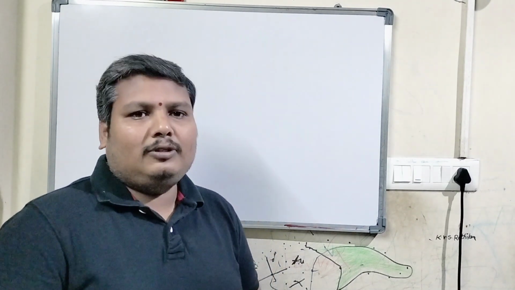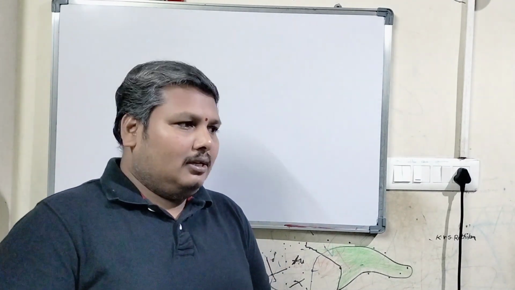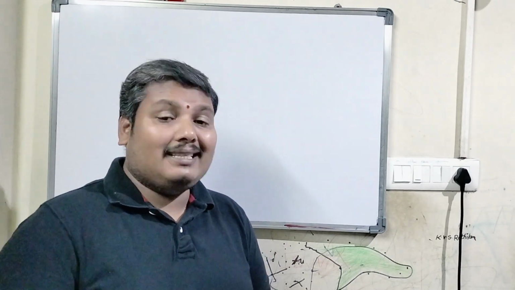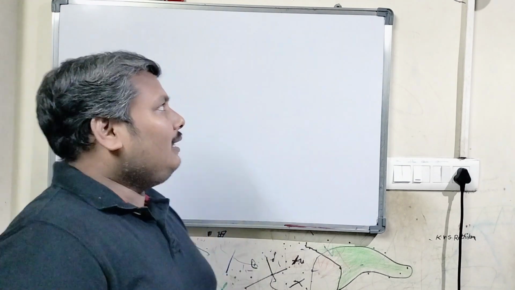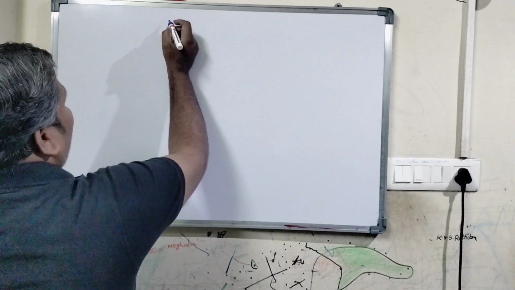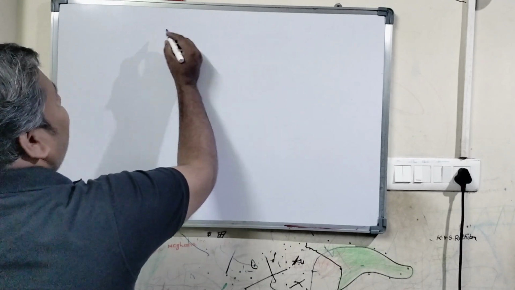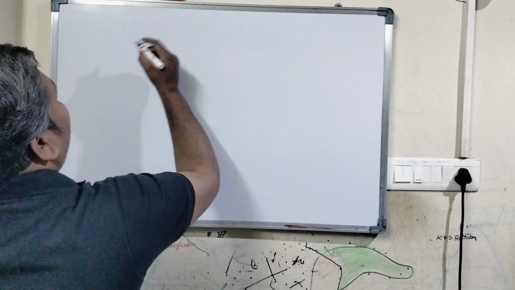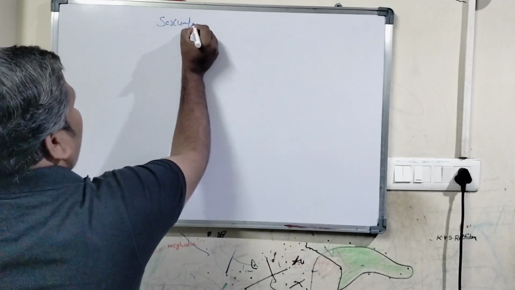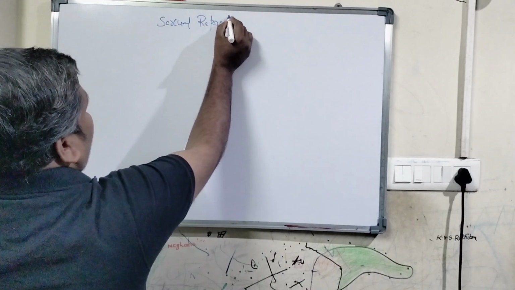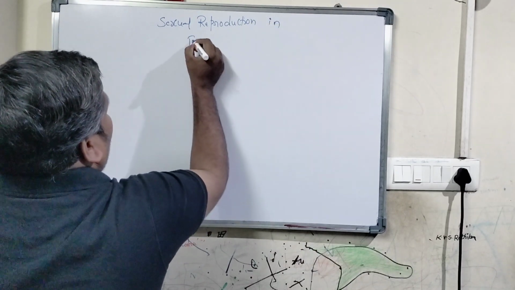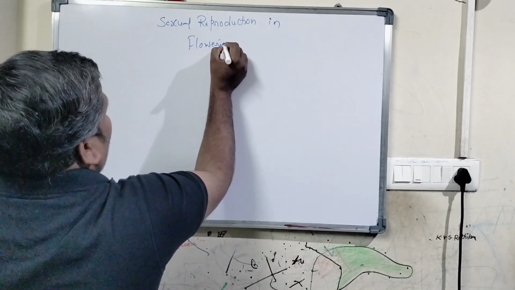Apart from today's class, I would like to take a small topic regarding the second year topics. In the second year, the second lesson, a very important lesson from botany, is sexual reproduction in flowering plants.